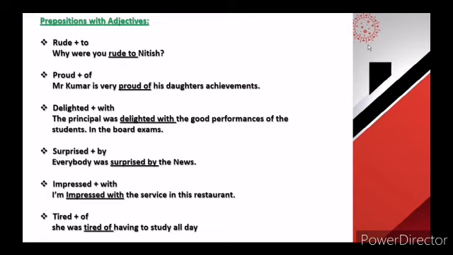Now, prepositions with adjectives. Some adjectives take specific prepositions after them, like rude plus to. Why were you rude to Nitish? Proud of. Mr. Kumar is very proud of his daughter's achievement. Delighted with.